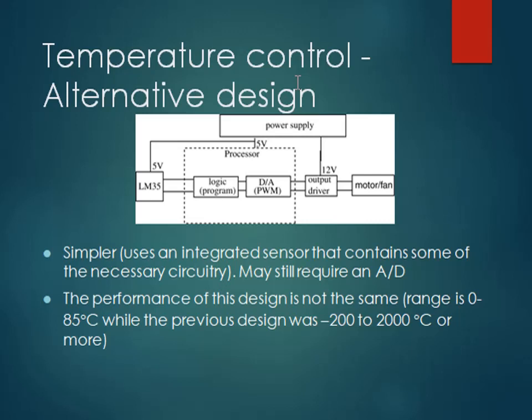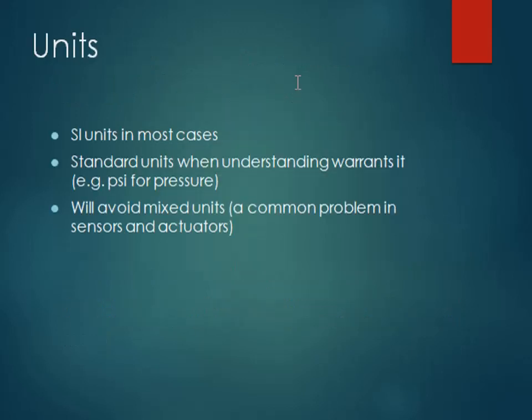Then what kind of alternative design, as we discussed earlier? It's simpler. You can use an integrated sensor that contains some of the necessary circuitry, and sometimes you may still require A to D conversion. The performance of this type of design is not the same, because the range is 0 to 85 degrees Celsius, while the previous design may have a range of minus 200 to 2000 degrees Celsius or more.